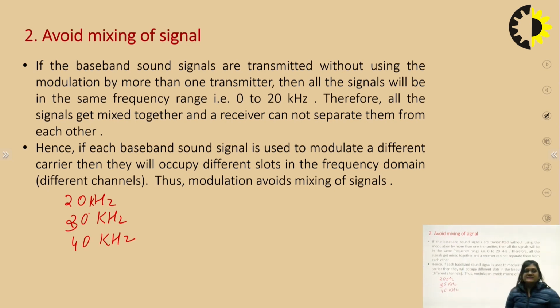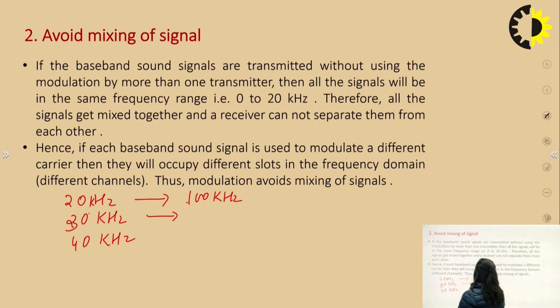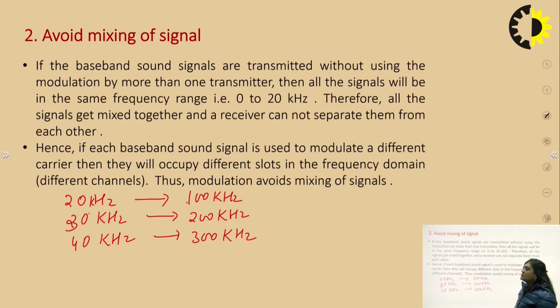These three massive signals I want to transmit over the channel are very nearby. Only 10 kilohertz difference is there between these three signals. For this signal, I am using a carrier signal of 100 kilohertz, for this a signal of 200 kilohertz, and for this a carrier signal of 300 kilohertz. Means if I pass the three message signals of nearby frequency through the channel, they may interfere with each other because the frequency difference is very low.